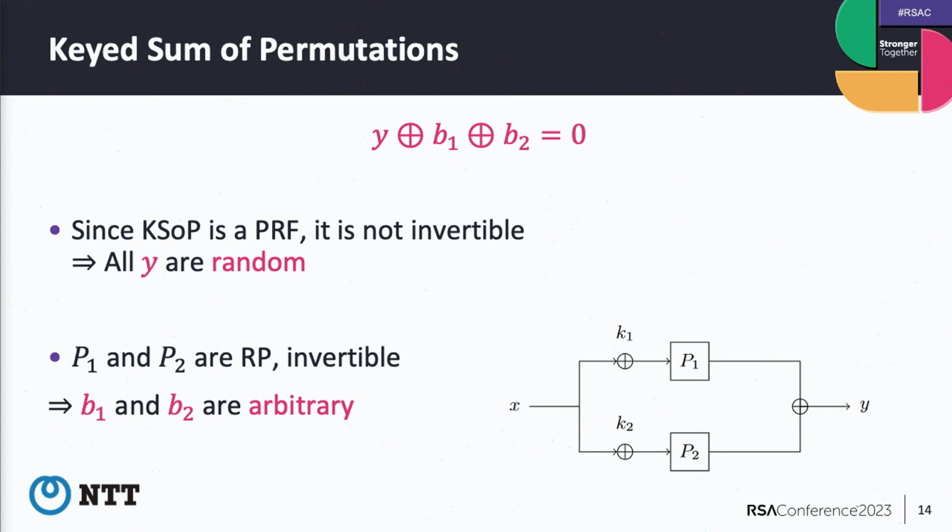Now, y is random, because y is the output of the pseudo-random function, so the attacker never chooses y. The attacker just queries x and observes y. But b1 and b2 are the outputs of the random permutations, and the random permutation is invertible. So it's possible to query b1 and b2 and get a1 and a2 by computing P1 inverse and P2 inverse. So b1 and b2 are arbitrary and can be chosen.